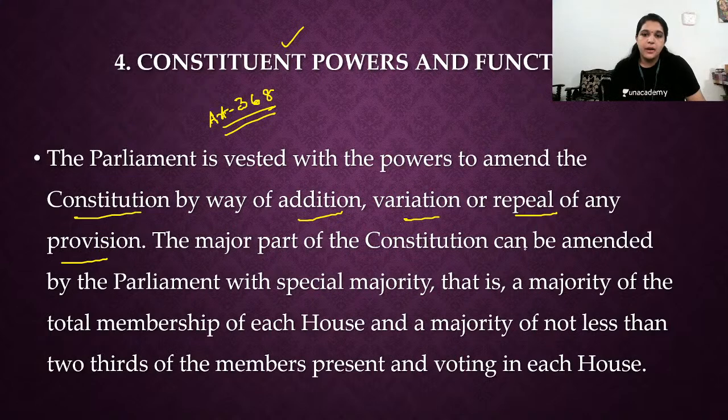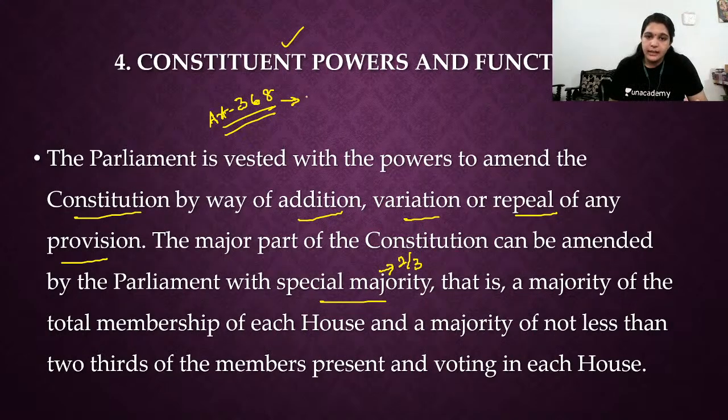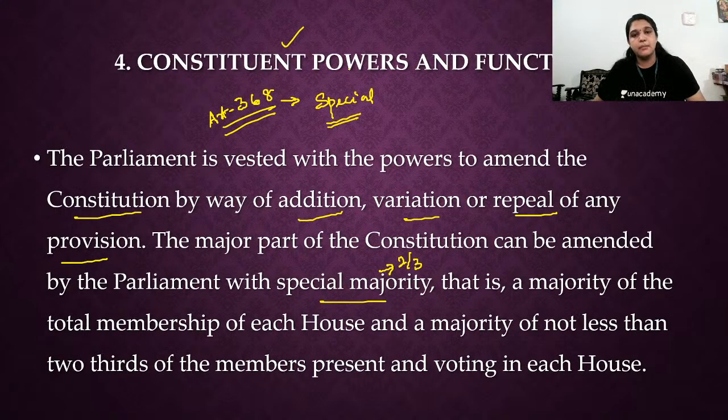Yes, the major part of the constitution can be amended by the parliament with a special majority. We know that very well. Two types of majority are needed for amendments. If we are using Article 368, we need a special majority, 2/3rds. That is why we say that our constitution is a blend of rigidity and flexibility. We can amend it, but not that easily.